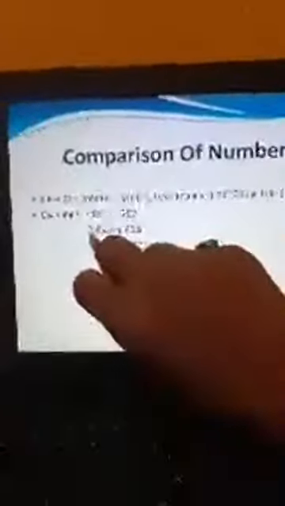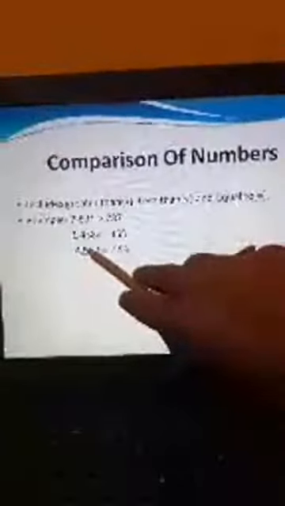Now next, what is written? 1,458, and the next number is also 1,458. Both the numbers are equal, so we will put the equal to sign here.